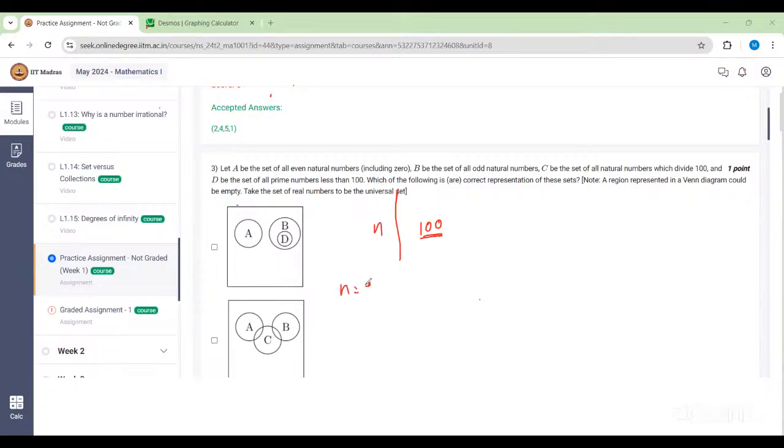So n could be equal to 1, n could be equal to 2, n could be equal to 4, n could be equal to 5, n could be equal to 10, then n could be equal to 20, n could be equal to 25, n could be equal to 50, and then n could be equal to 100. These are the only natural numbers. Some of these are even, and there are some natural numbers which are odd. So that means C will intersect with A and B both, right?